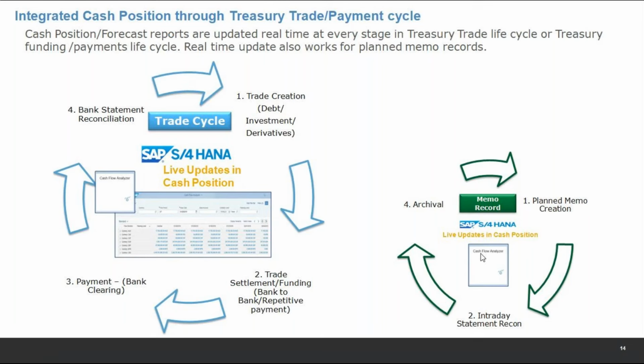In ECC also it was possible, there was a configuration, there were limitations. But with the new S4 cash management functionality, technically I agree it has some challenges, especially with the product SAP has given. It needs a lot of improvement. Technically, we have to implement a lot of SAP notes, always, when you implement cash management. But if you are able to implement cash management end to end, it is a very, very good product.